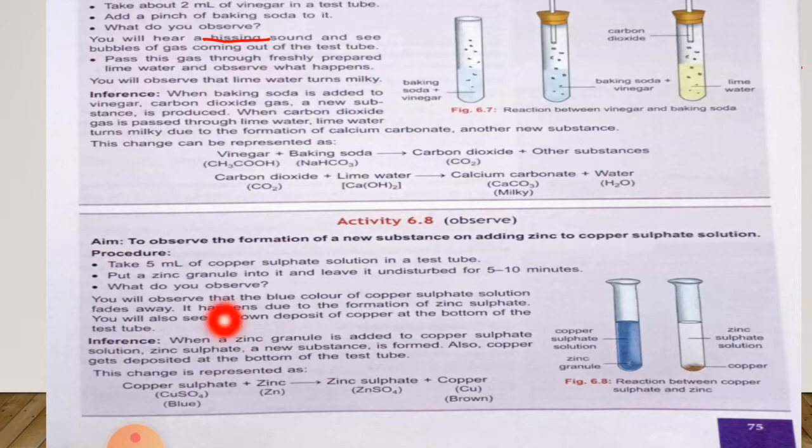This change is represented as copper sulfate. Copper sulfate reacts with zinc and forms zinc sulfate and copper.